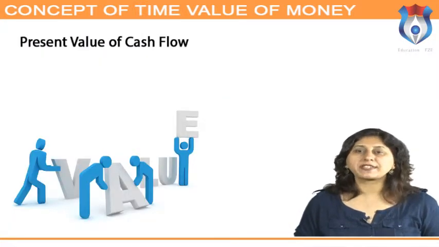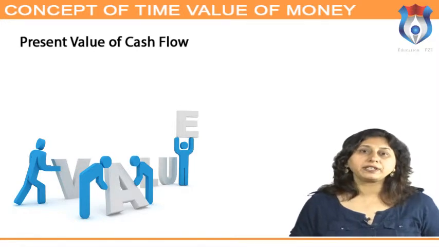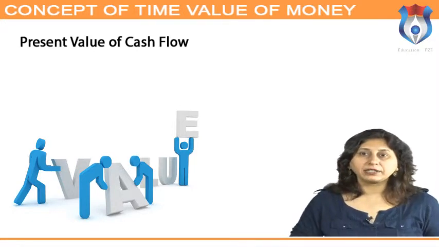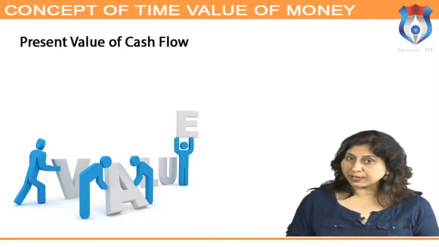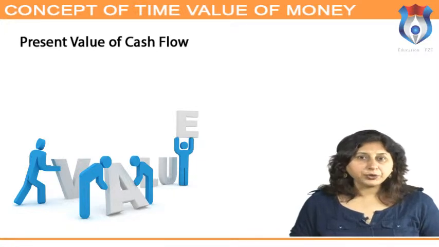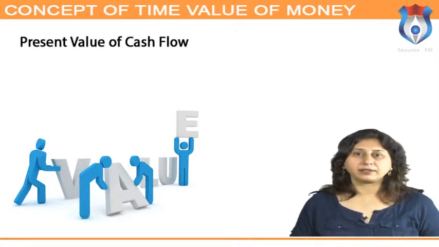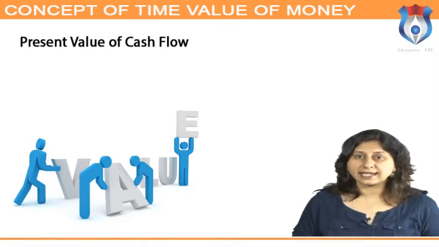Present value of single cash flow. There are three approaches to solving the problem of calculating the present value of a single amount. You can use the present value of a single amount formula, you can use a financial calculator, or you can use a spreadsheet application such as Excel.